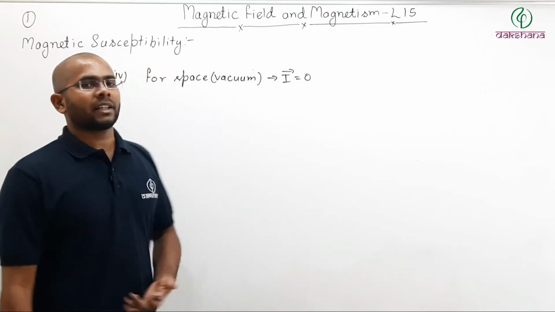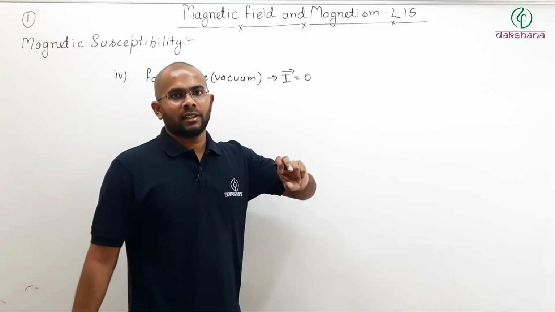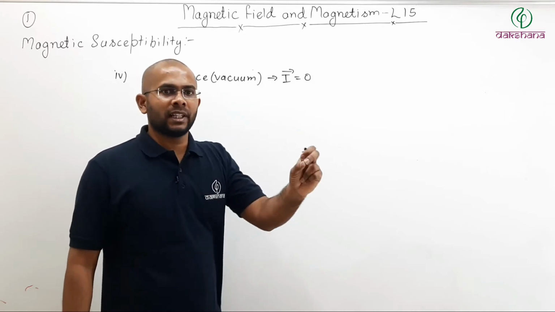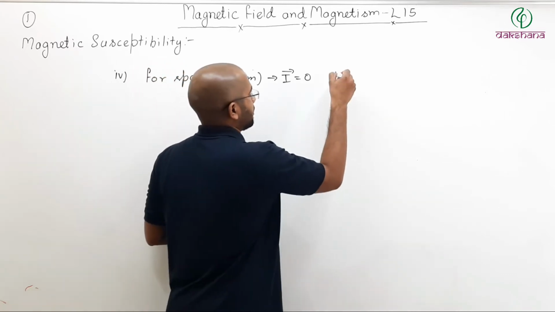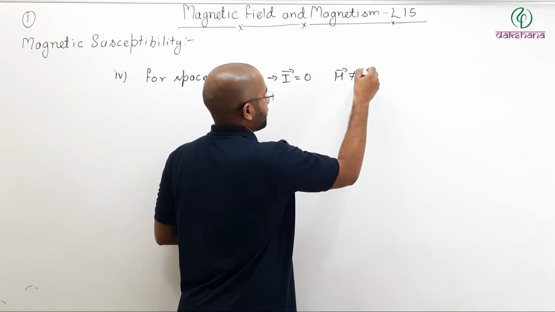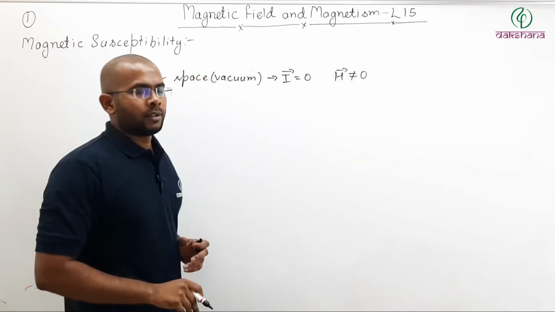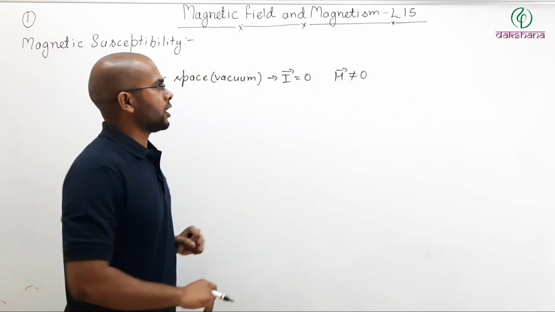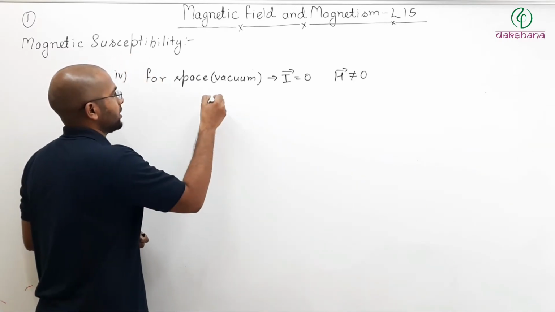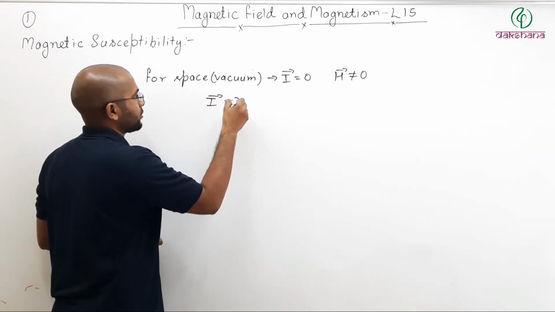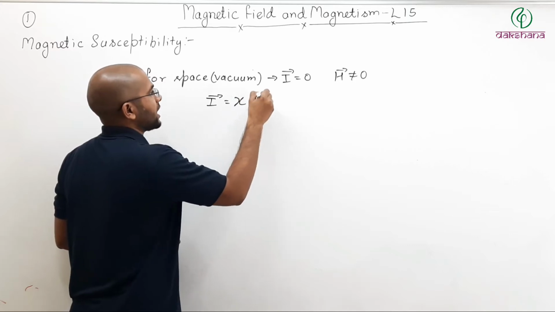And since the I vector is 0, and if there is an external field, the H vector is not 0. Meaning there is a field. So if the I vector is 0 and the H vector is not 0, you write I equals susceptibility times H vector.